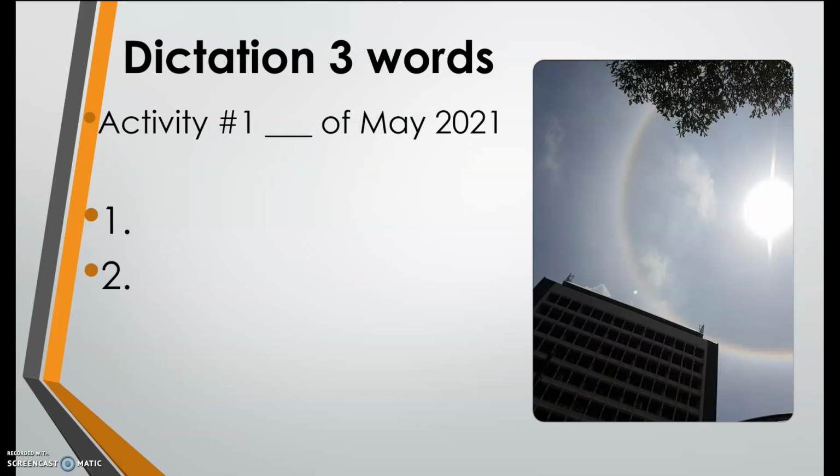Number 2, spell the word diffuse. Number 3, spell the word medium.